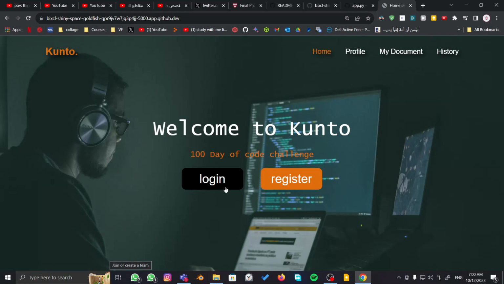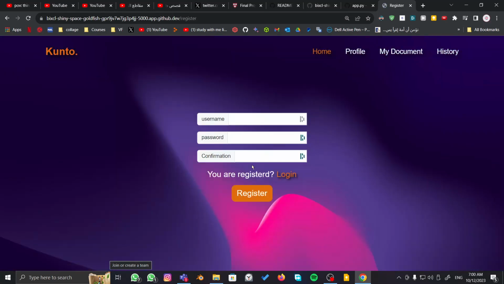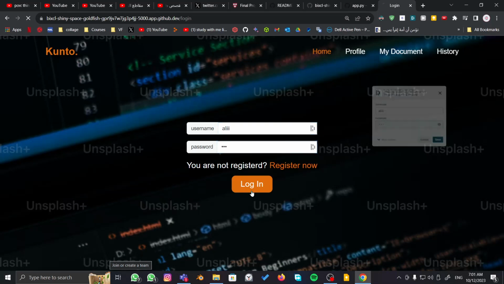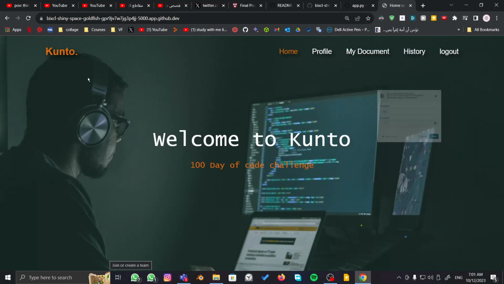So here we have register and login. If you're new to the web app, just click register. And if you already have an account, just click on login. My username is Ali, and 123 is the password. Okay, once you're logged in, the login and register buttons will go.